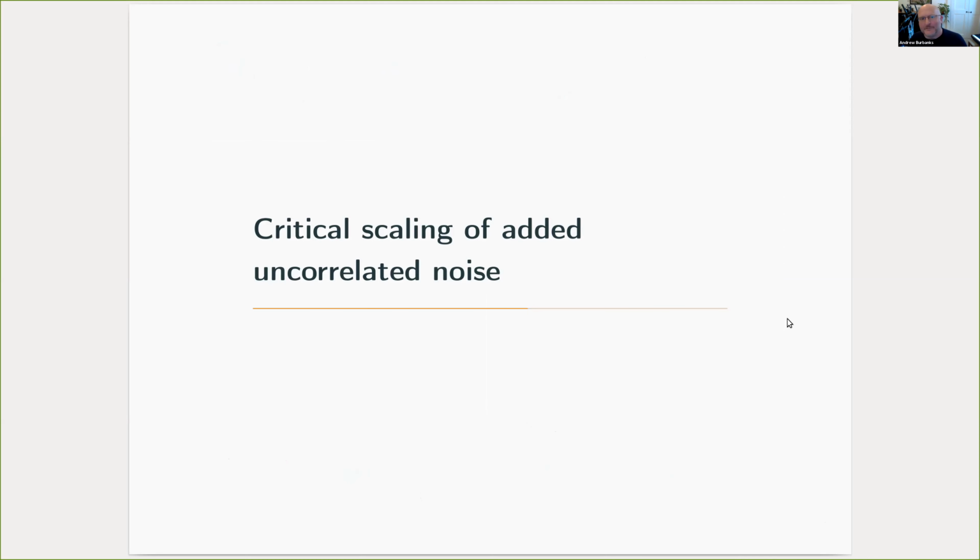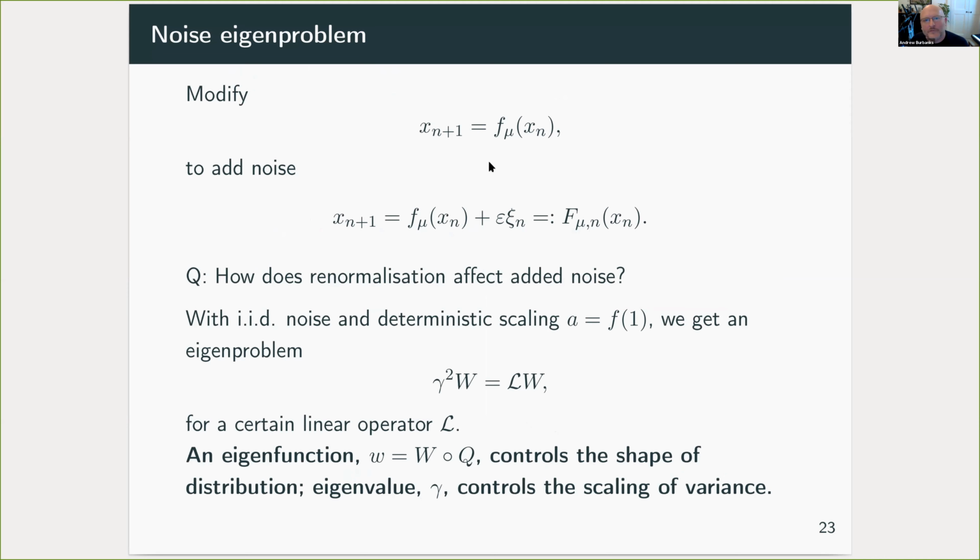Finally, one further use, which I think is rather a nice one, is that we can ask the question of what happens if we take the iteration of a one parameter family and add on a small amount of noise. So in the simplest case, we just pick some IID random variables independent of X and add them on. And then it turns out that in the case at least of deterministic definition of scaling in our renormalization operator, we get another eigenproblem. In this case, this linear operator L is related again to the Frechet derivative of our original renormalization operator.